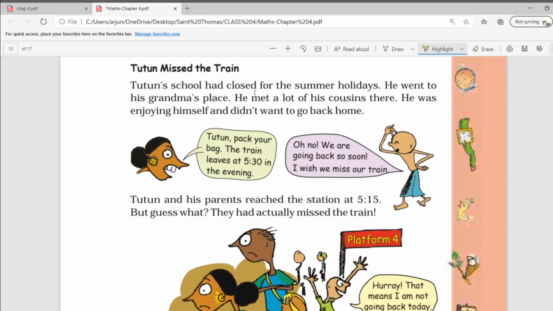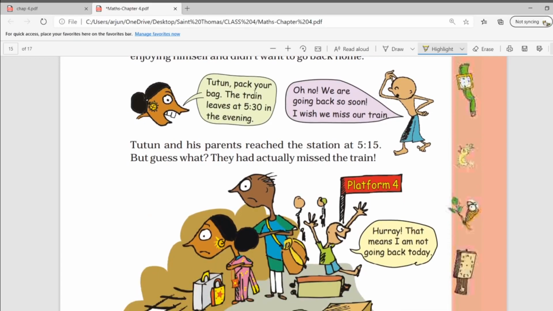Tuntun, pack your bags. The train leaves at 5:30 in the evening. Oh no, are we going back so soon? I wish we miss our train. Tuntun and his parents reached the station at 5:15. But guess what? They had actually missed the train. How is it possible?